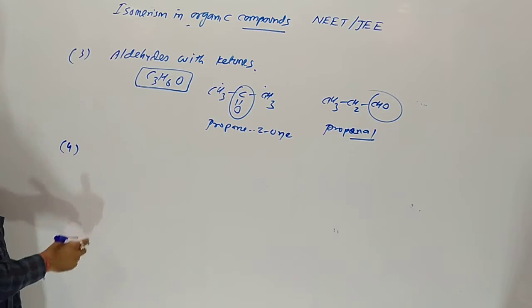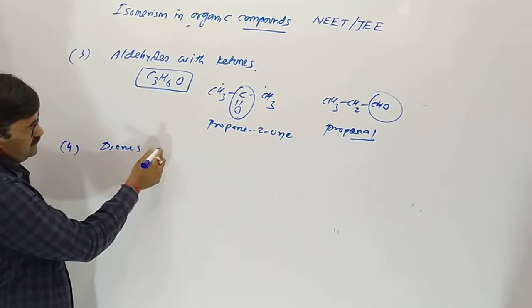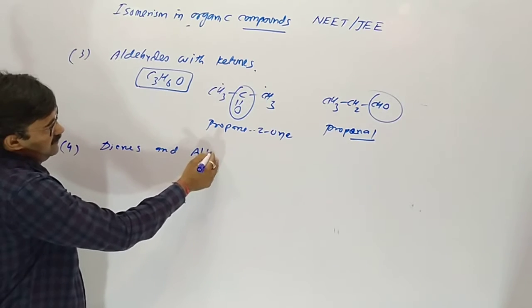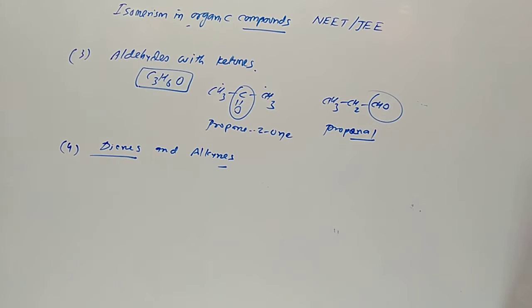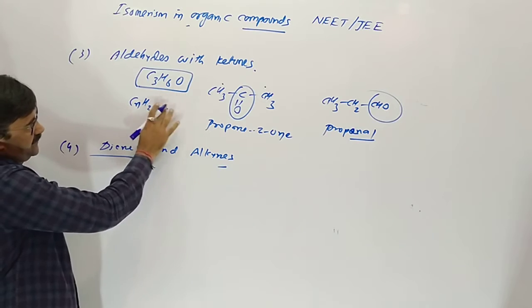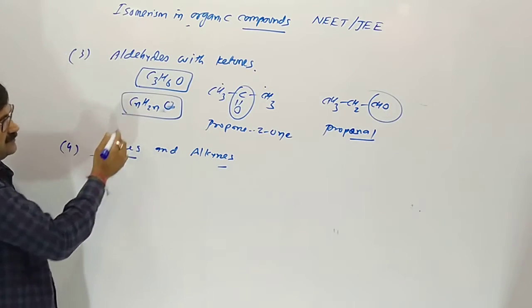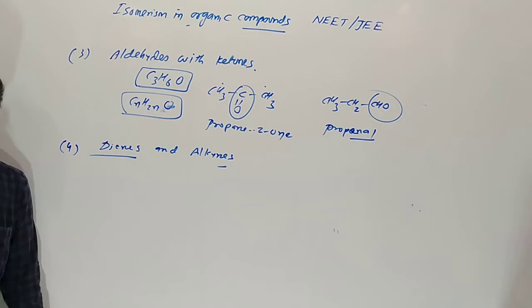Now the fourth one, dienes and alkynes give functional isomers. CnH2n-2 means, whenever carbon n comes in the formula, the hydrogen is double, and one oxygen, so it should be aldehyde or ketone.